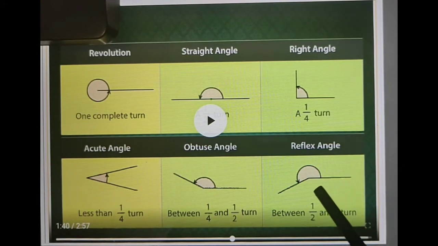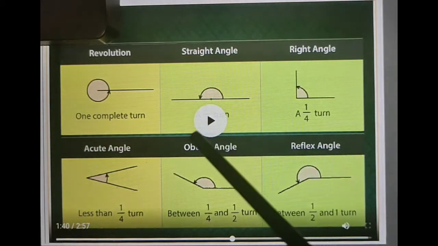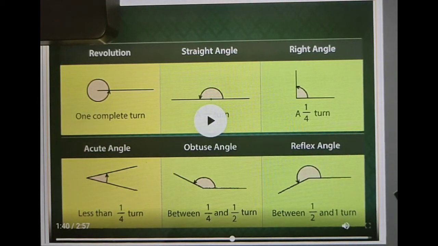Reflex angles are greater than 180 degrees, between half and one turn. Half means 180 and one turn means 360 degrees. So that is called the reflex angles. So these angles we already studied in previous classes. Now in this class we study more about the other related angles.